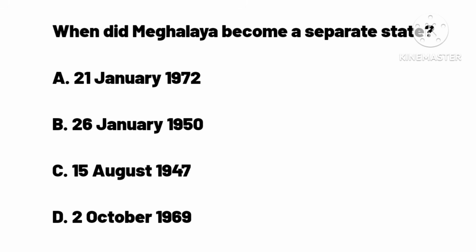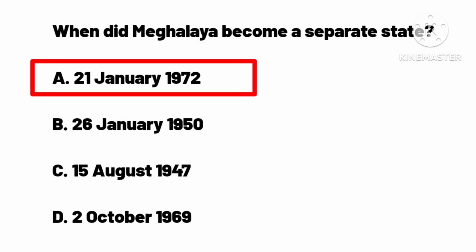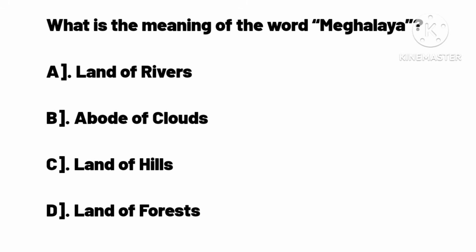When did Meghalaya become a separate state? A. January 21, 1972. B. January 26, 1950. C. August 15, 1947. D. October 2, 1969. Answer A. January 21, 1972.